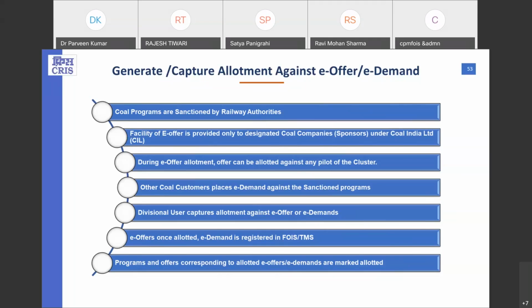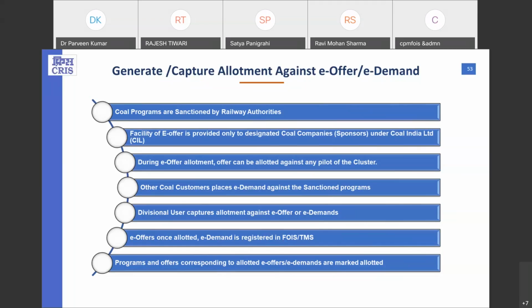This slide shows that we are capturing allotment against e-offer and e-demand. So I'd like to briefly explain what an e-offer and an e-demand are. The offer or demand is registered by the consigner through the e-demand application.